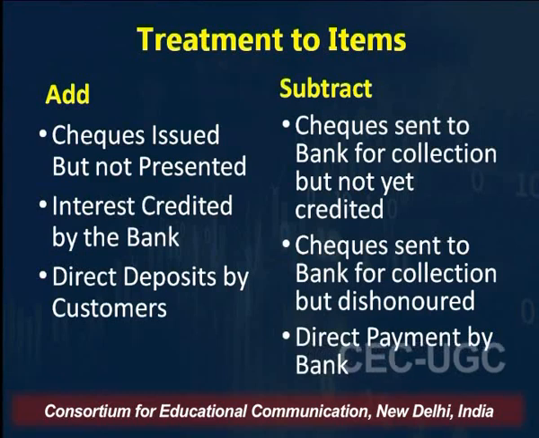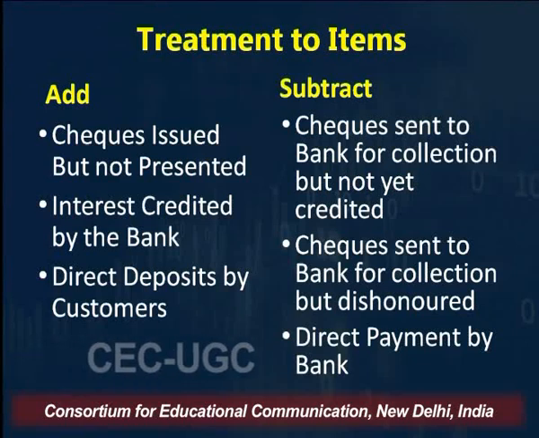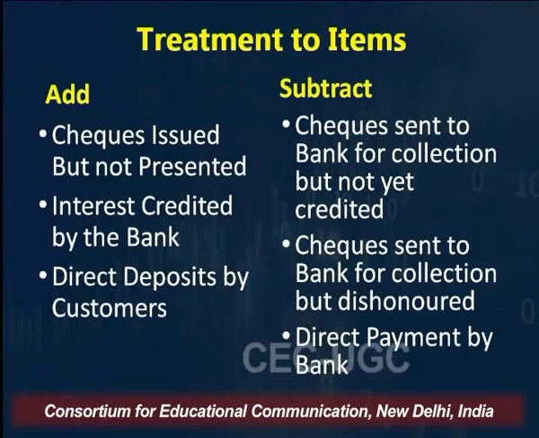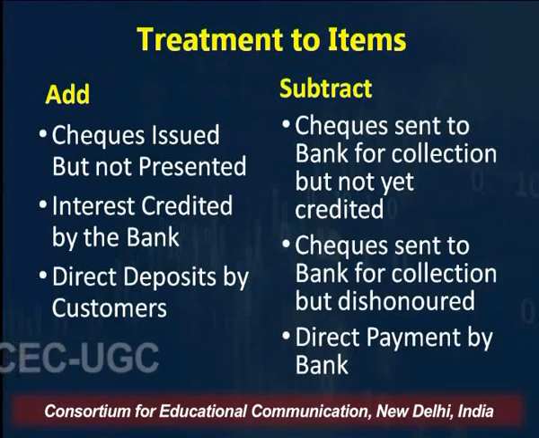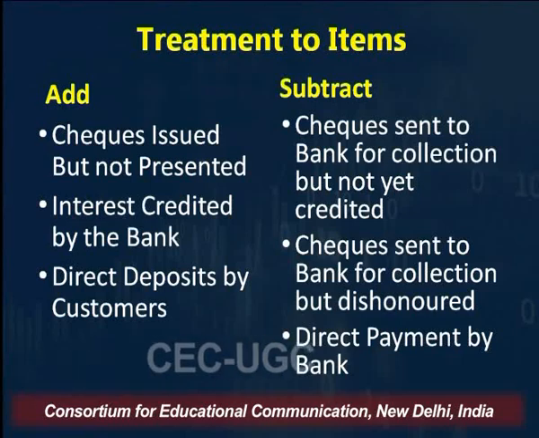All the checks which were issued but are not presented. You have issued a check, but whomsoever we have issued it to didn't deposit it in the bank and could not claim the money. So the money is still in your account. If we begin with the debit balance of a cash book and the checks issued are not presented by the recipient, we add this back.